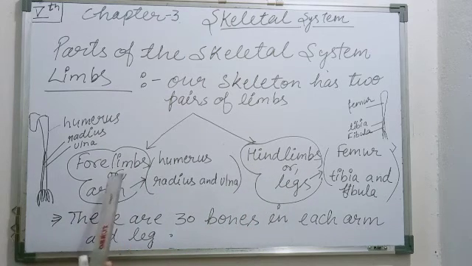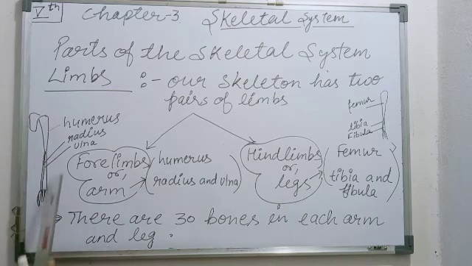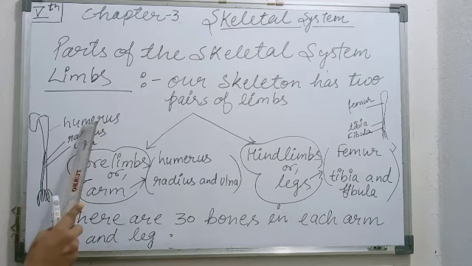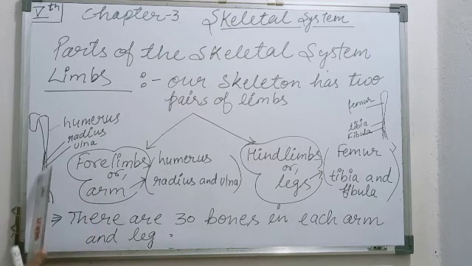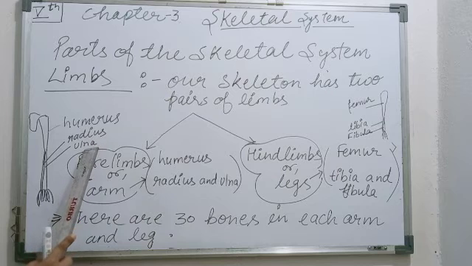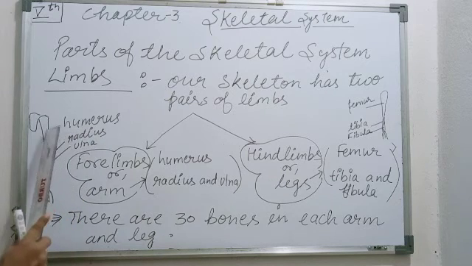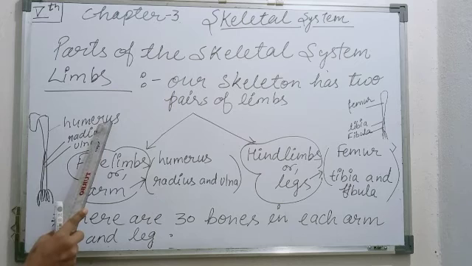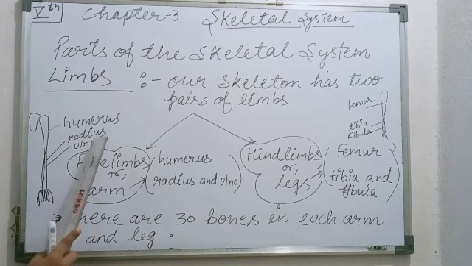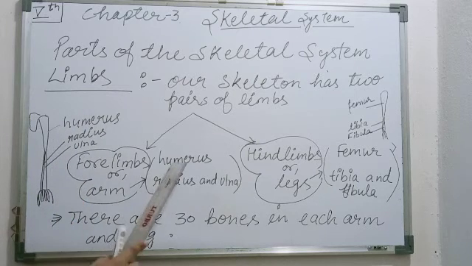So forelimbs or arms, this is the structure of the arm. The upper portion of the arm bone is known as the humerus, and the lower portion of the arm has two bones, named radius and ulna. The upper portion of the arm bone is known as the humerus. The lower portion of the arm is known as radius and ulna. You should remember the bone names also. Here I have written them.